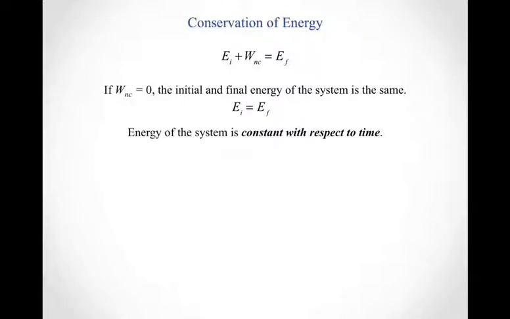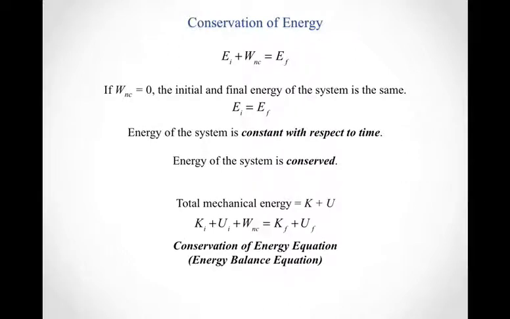It doesn't change in time, which is exactly what we mean when we say the energy of your system is conserved. So when the energy of your system is conserved, work is still done, but the work is being done by conservative forces that simply transform the energy from one form, say kinetic, to another, potential, or from potential to kinetic.